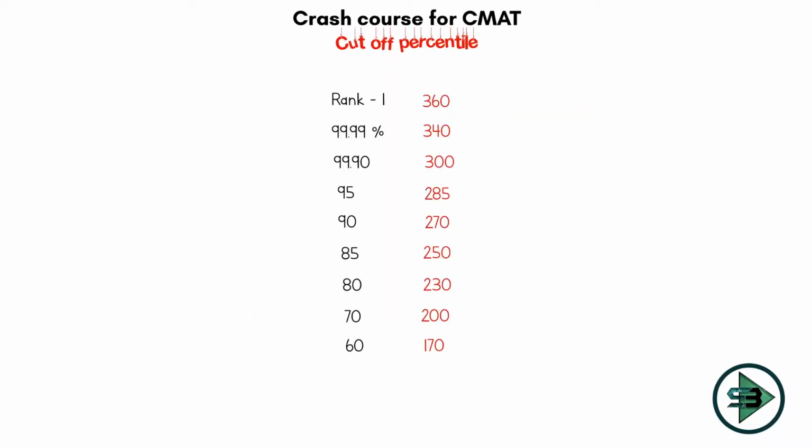Now, how many marks should you score to get into a good college with CMAT 2021? We know that the exam is of 400 marks, which has 100 questions. Each question is of 4 marks, such that the total is 400. You need to get somewhere around 90 out of these 100 correct, such that 90 into 4, 360 marks, would be for rank 1. And going around that with this logic, 340 for 99.99 percentile, 300 for 99.90, and so on. 285 for 95, 270 for 90.